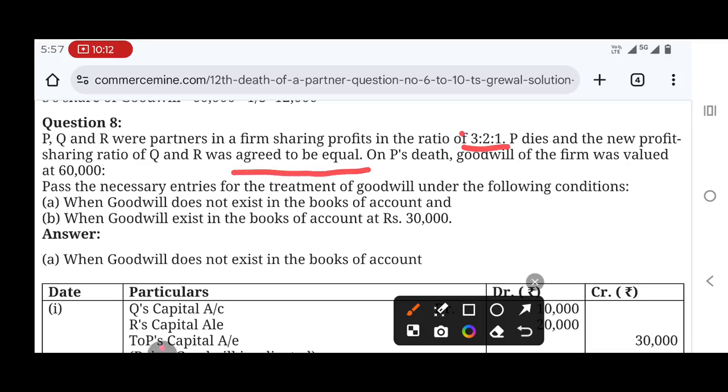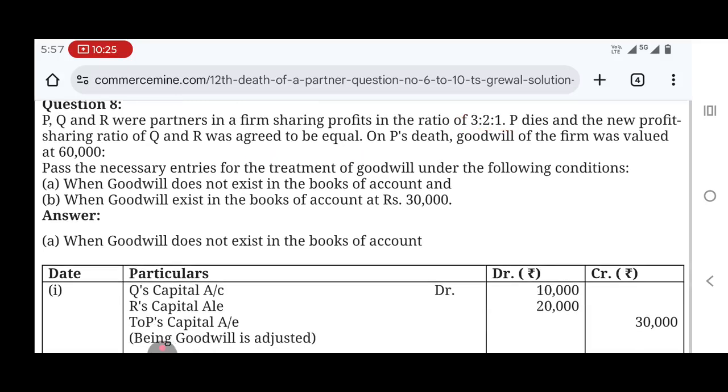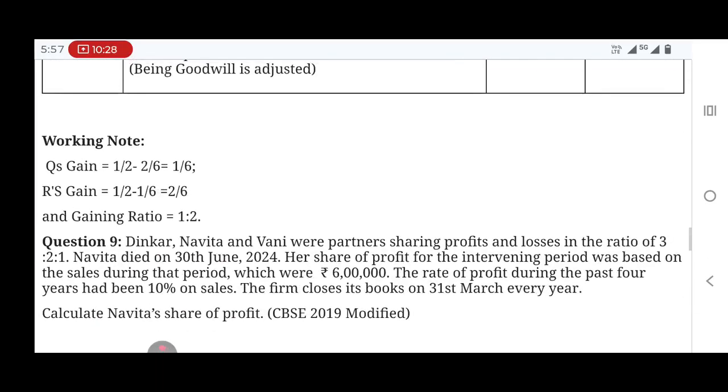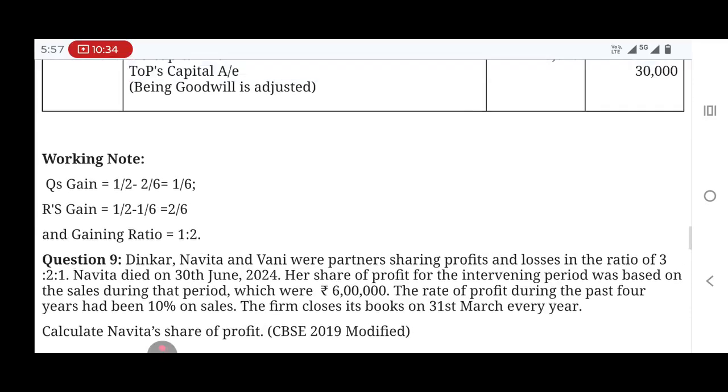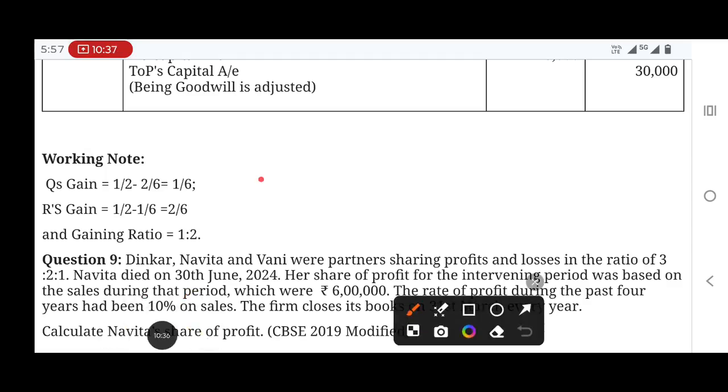So you have to deduct the old ratio minus new ratio, you will get gaining ratio. It's like 3 by 6 minus 1 by 2.